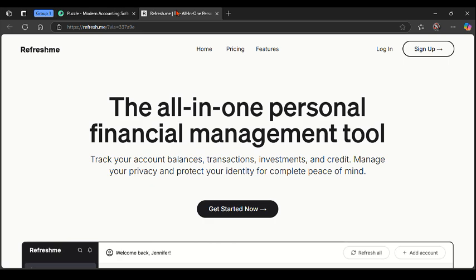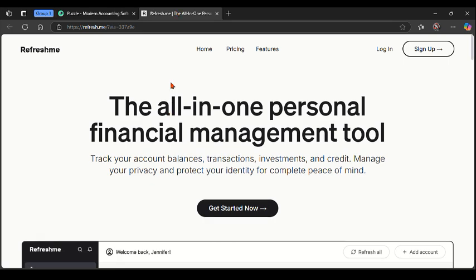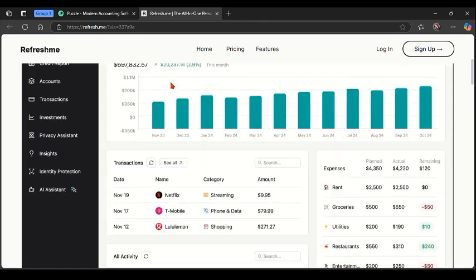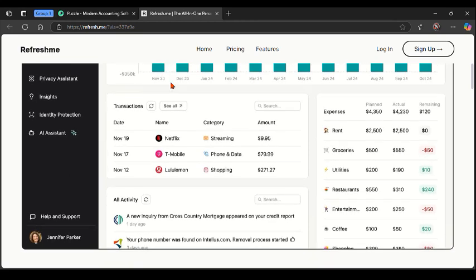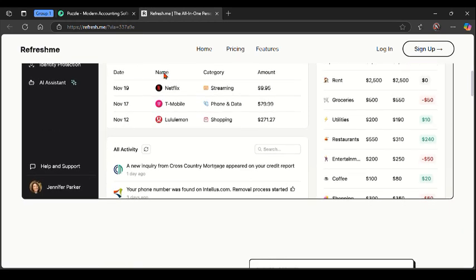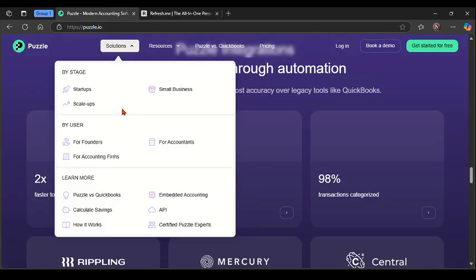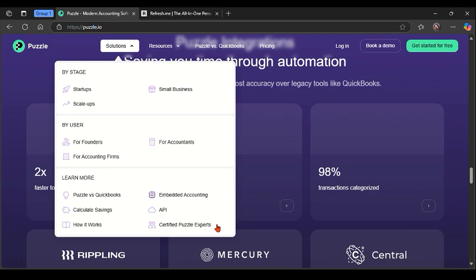You can simply choose Puzzle.io if you are a startup looking for real financial control and integrations with payroll and revenue tools. On the other side, you can simply go for Refreshme if you are a freelancer or a solo business owner who needs a lightweight, mobile-first way to track your finances.